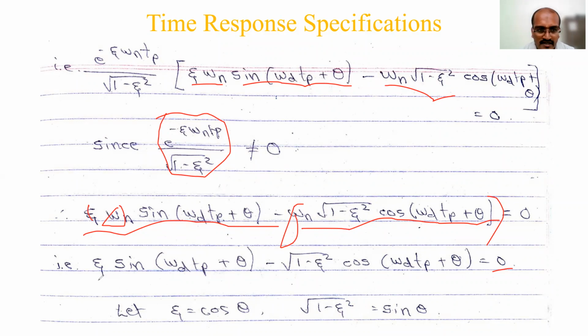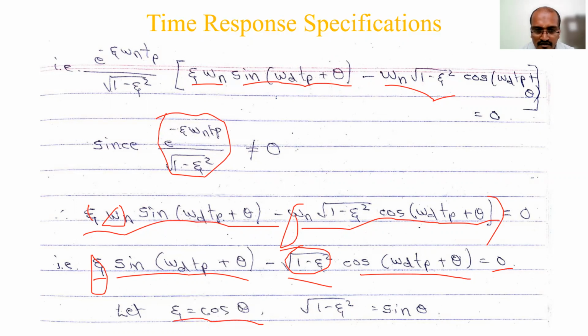So now what is remaining? Zeta sin of omega d tp plus theta, minus square root of 1 minus zeta square cos of omega d tp plus theta. We have done a substitution like this in the derivation of the second order system. So what about this square root of 1 minus zeta square and zeta? We will do a substitution here. Let zeta be equal to cos theta. You already know theta equals cos inverse zeta. Accordingly, I have taken zeta equal to cos theta.